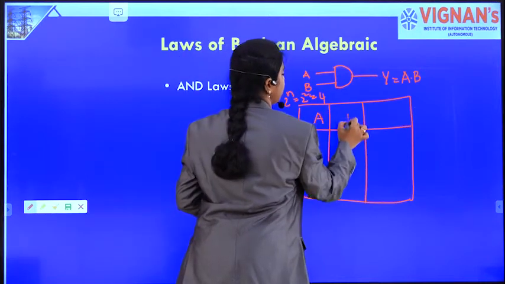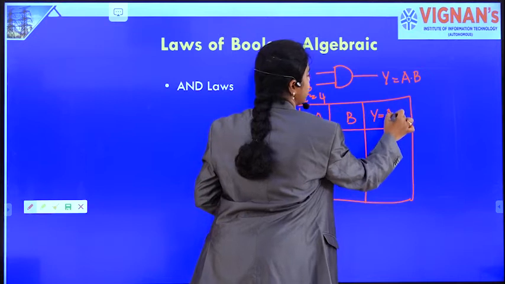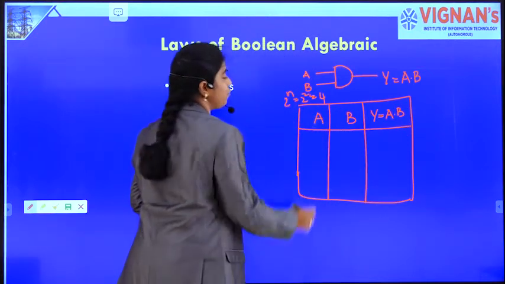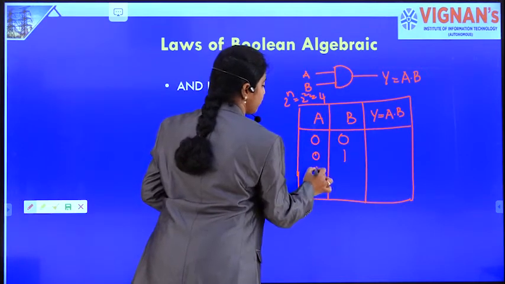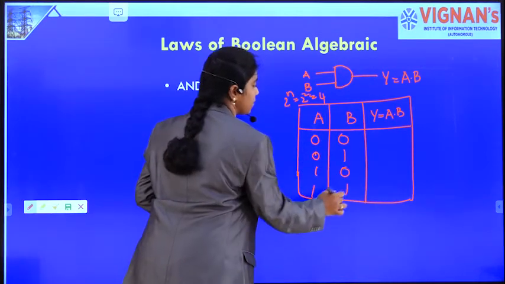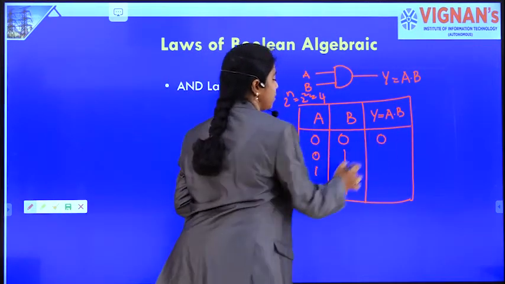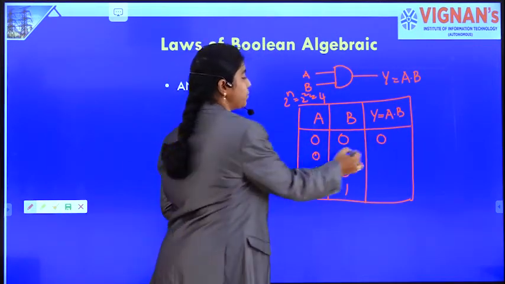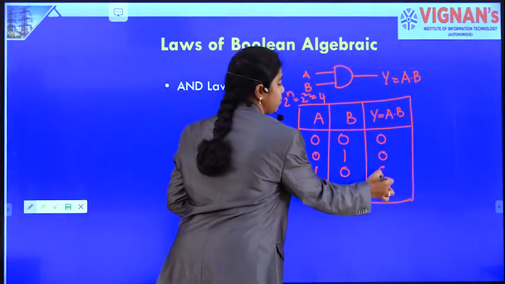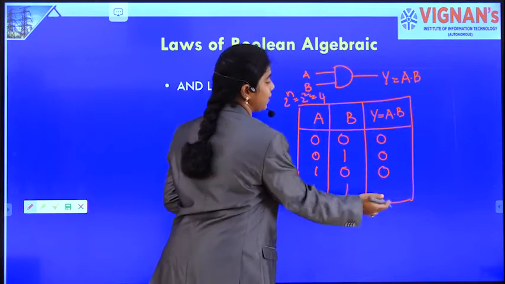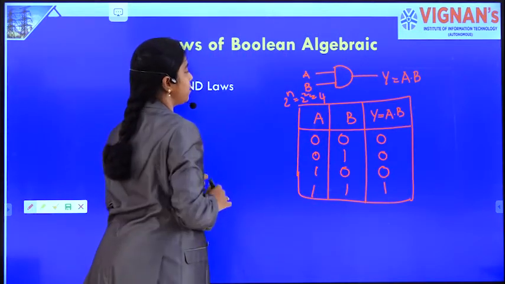So the input variables are A, B, and the output is Y is A dot B. So what are the combinations? 0 0, 0 1, 1 0, and 1 1. If you AND 0 with 0, the output is 0. If you AND 0 with 1, the output is 0. If you AND 1 with 0, the output is 0. If you AND 1 with 1, the output is 1. This is the AND gate truth table.